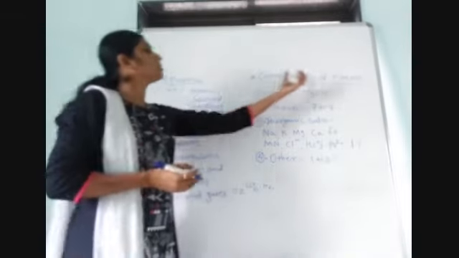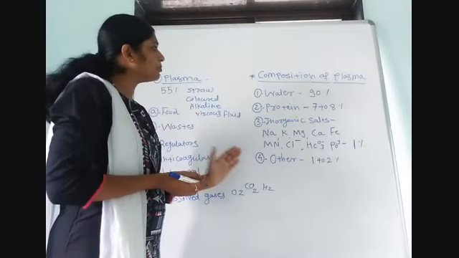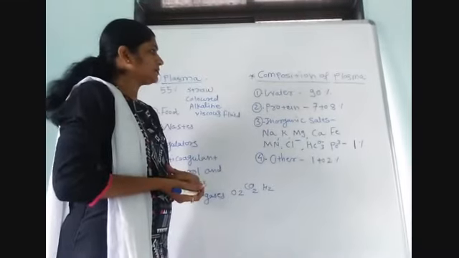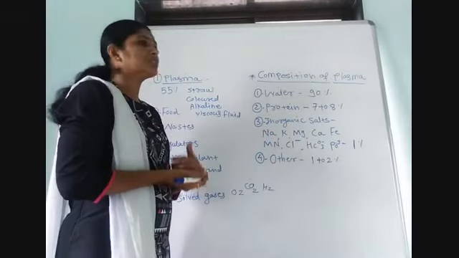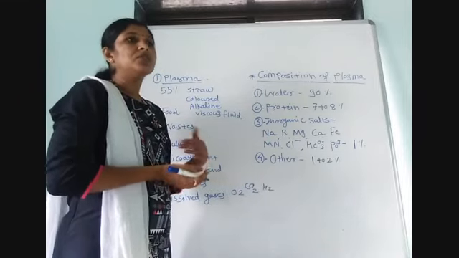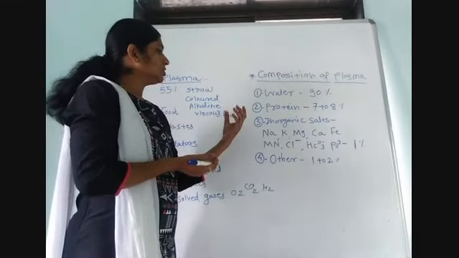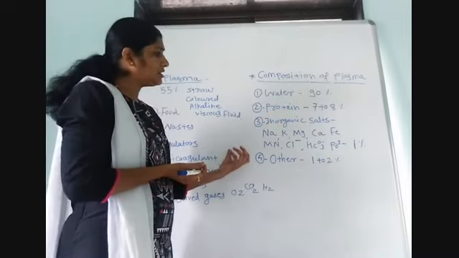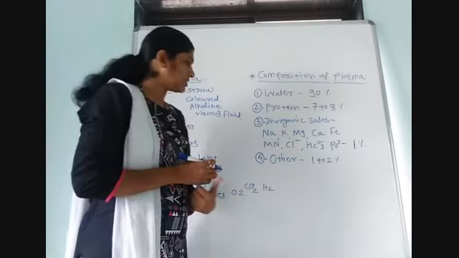This is the composition of plasma. Remember, plasma consists of these components. About 90% water is there. Proteins are present in 7 to 8%, such as globulin, albumin, fibrinogen, fibrin or prothrombin. Inorganic salts, that is sodium, potassium, magnesium, calcium, iron, manganese, chlorine, bicarbonate or phosphate, are present in 1%.